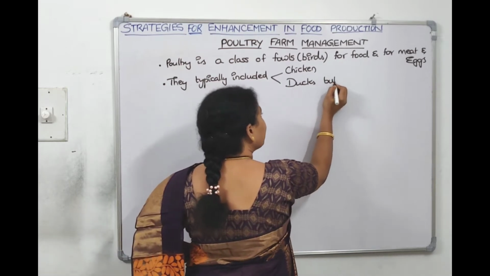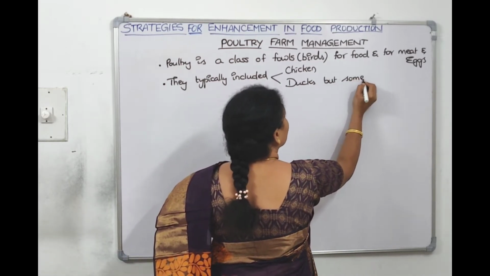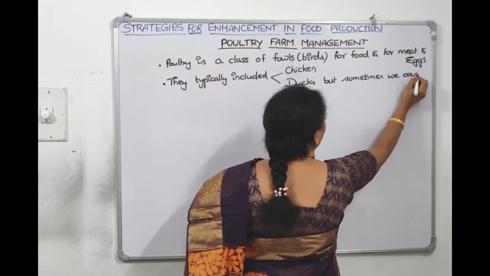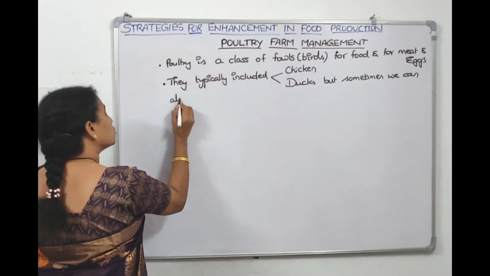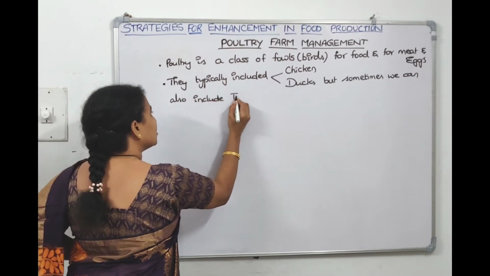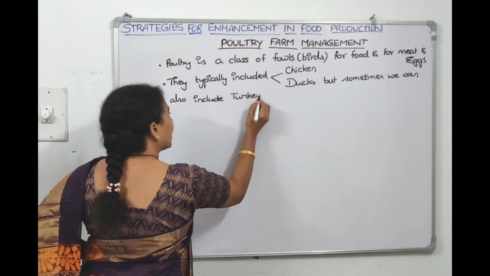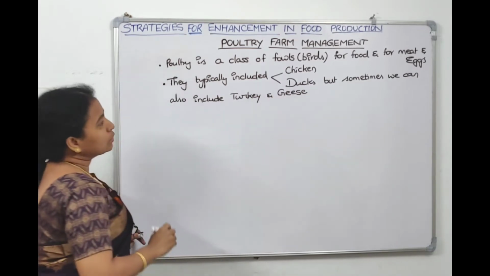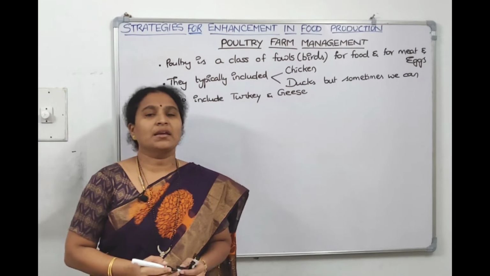But sometimes we can also include turkey as well as geese. So rearing these birds also comes under poultry, right?